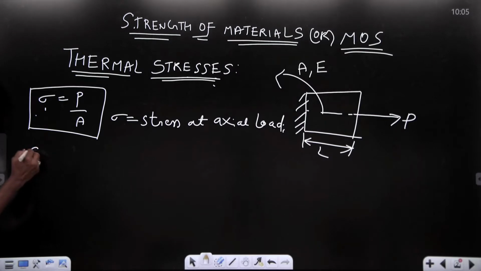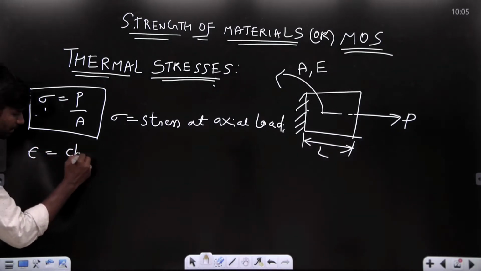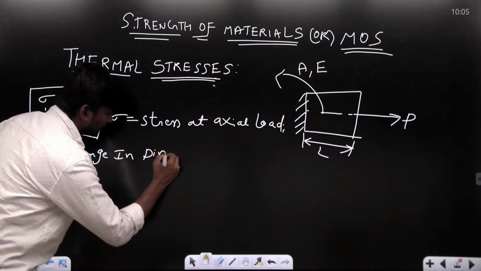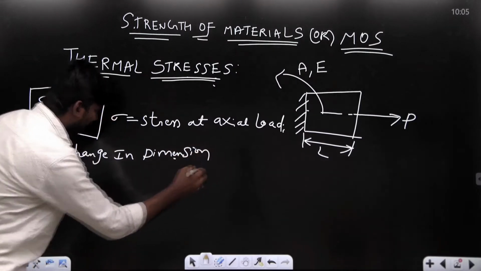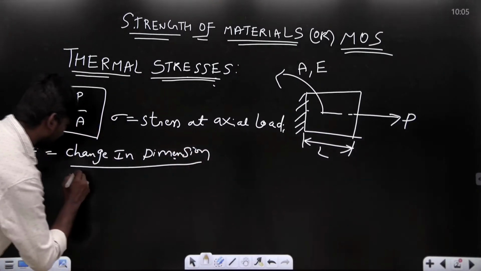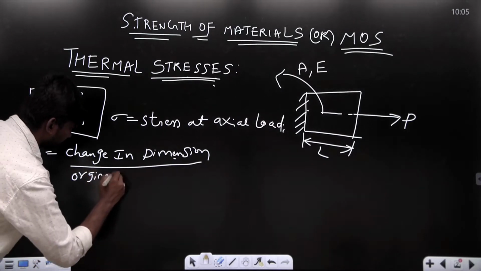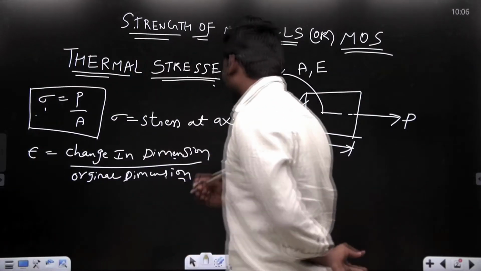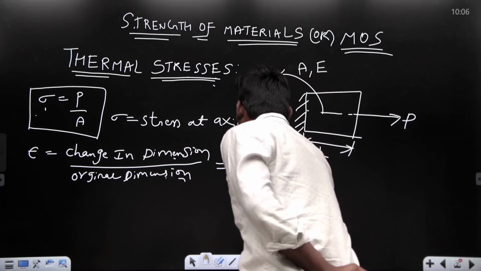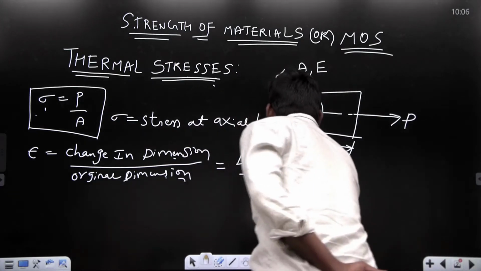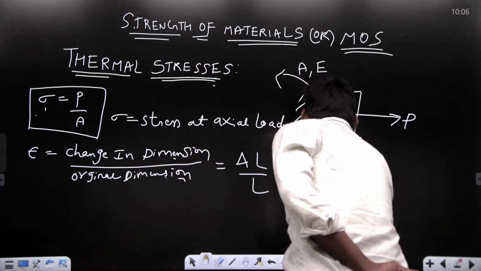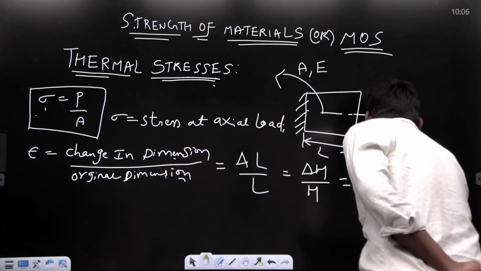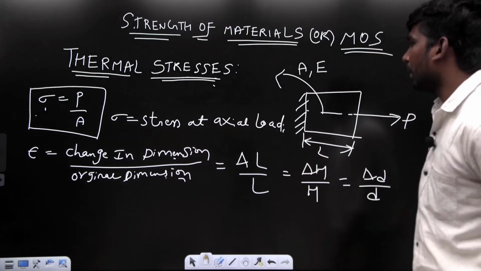Now if I talk about strain, epsilon is equal to change in dimension by original dimension, right? For example, in terms of length, I can write change in length by original length. In terms of height, delta h by h. If I want to write in diameter, delta d by d. That means change in dimension by original dimension. That is about strain.